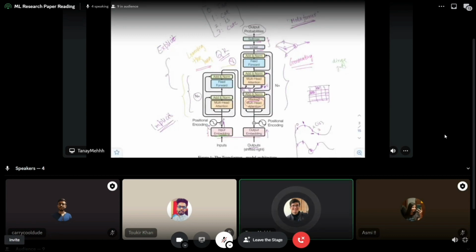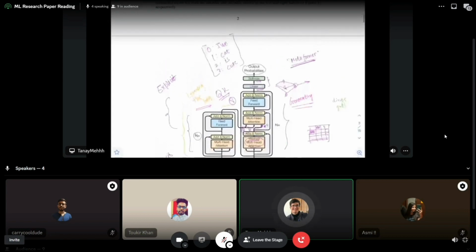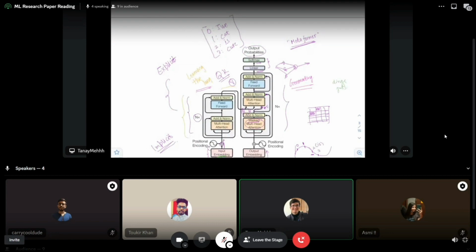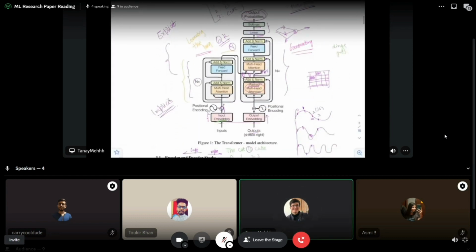So then we have these probabilities, and the probabilities we get after softmax, we can use them to get the corresponding word in our vocabulary, right? And I know I'm oversimplifying here, but understand that from the output probability you can get your corresponding words, or whatever corresponding output it is. It doesn't have to be output probabilities. So that's all of transformers.